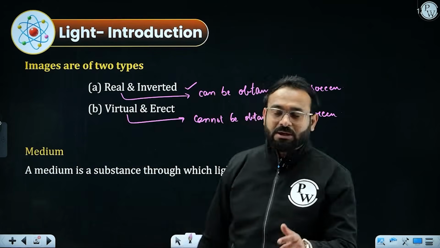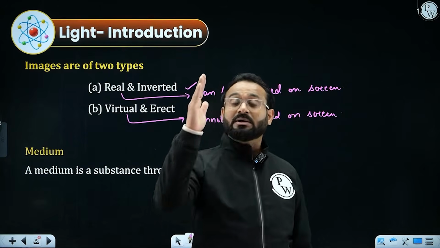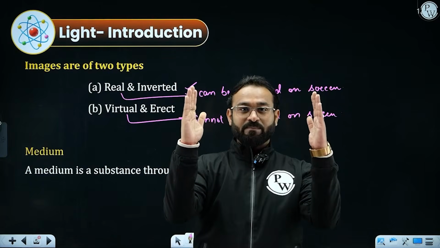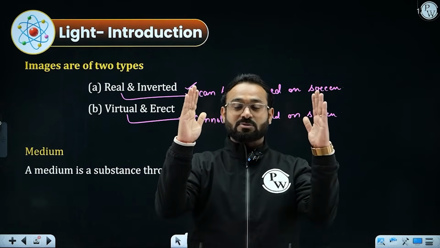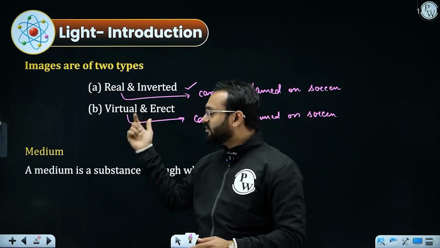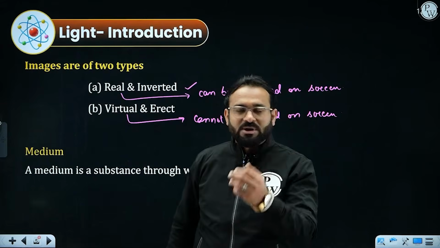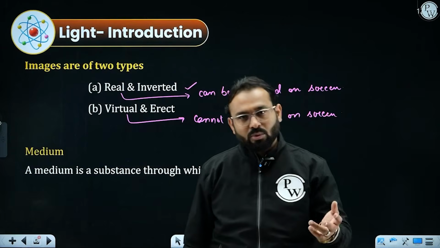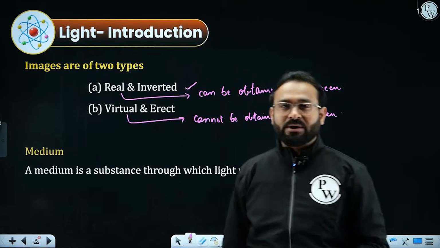What about the erect property? When you are standing in front of the plane mirror, you are standing like that, and the image will be exactly like that. This is called an erect image. So that is the difference between real and inverted and virtual and erect. Sometimes a student might ask, sir, can a virtual image be inverted? Generally, no. A virtual image will be erect and a real image will be inverted.